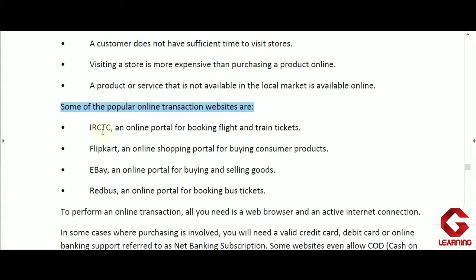And here some websites are given, and in these websites generally we go for online transaction, meaning we are paying for the good or service online by using credit card, debit card, net banking, or e-wallet details. So the first one is IRCTC.